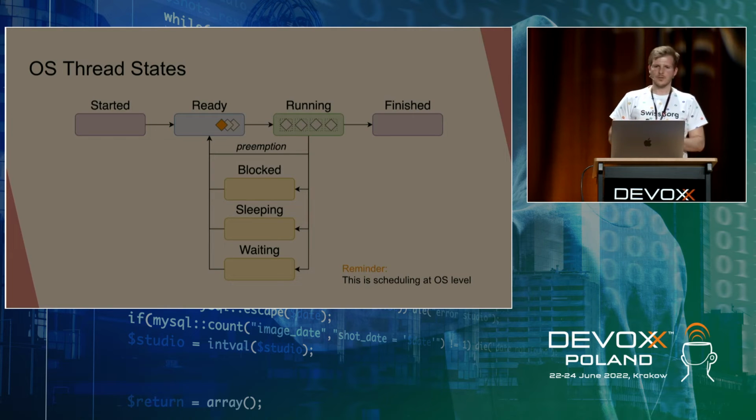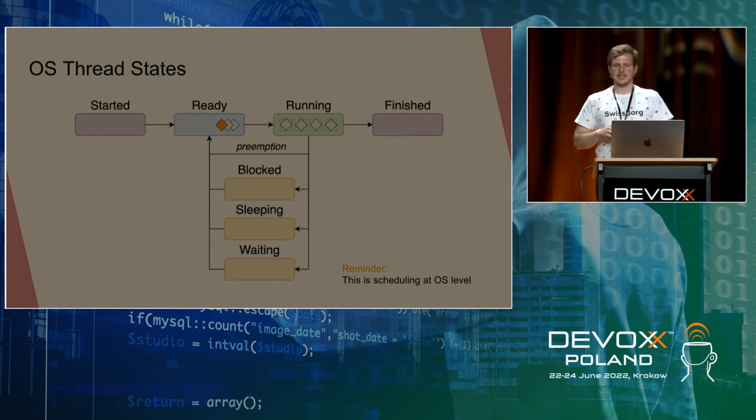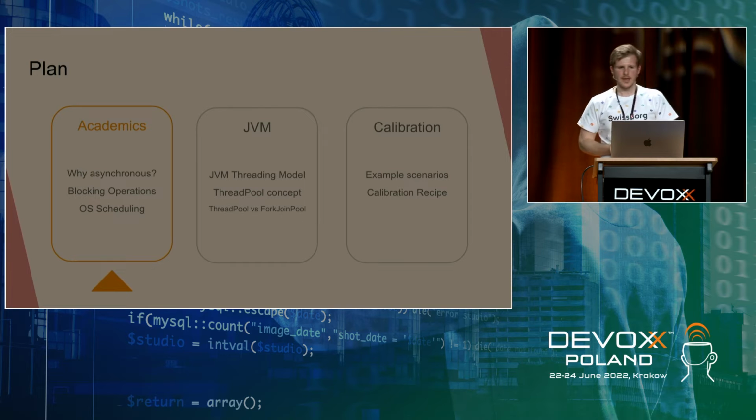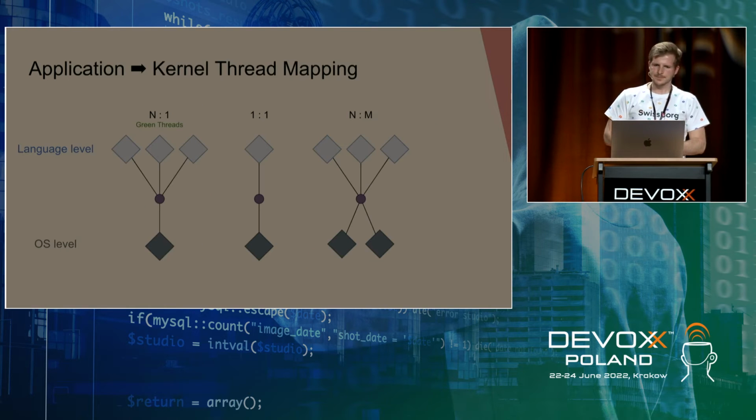And one note: all the things that I described now have nothing to do with application code, with the application level way of thinking. It's entirely happening on the operating system level. So that's it regarding the first part, the academics part. Let's move on to the JVM.